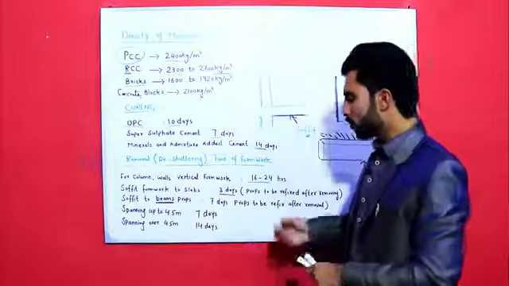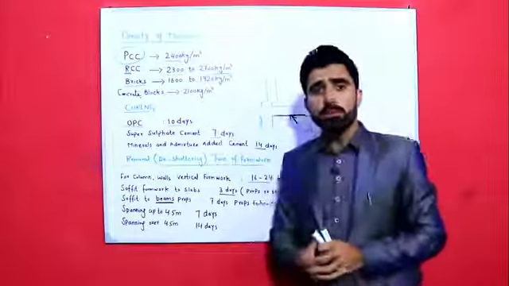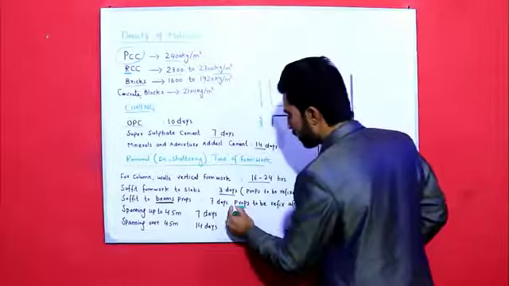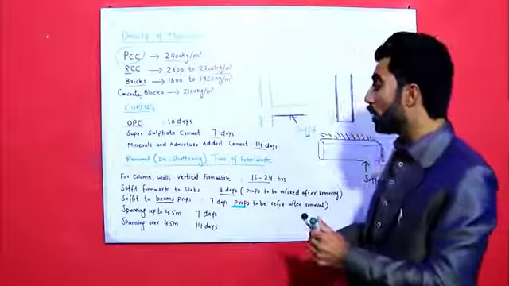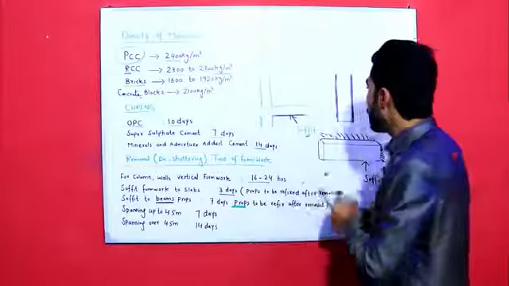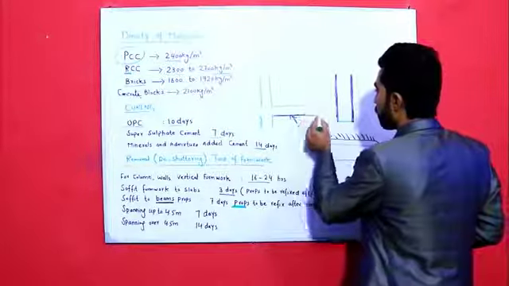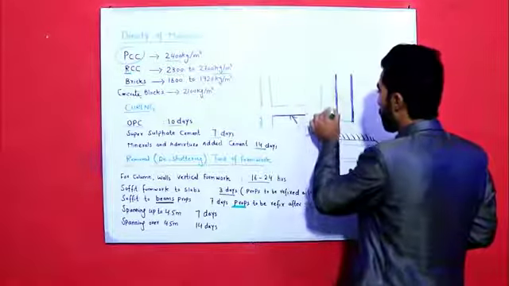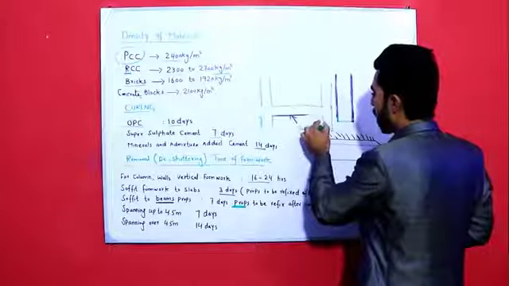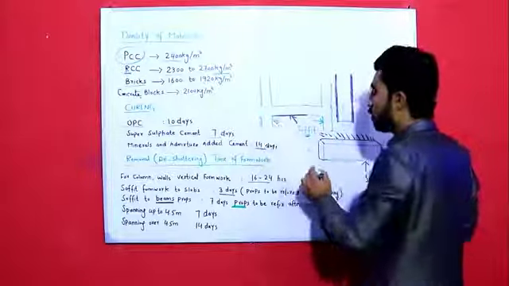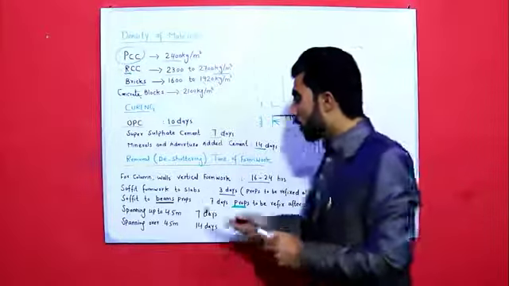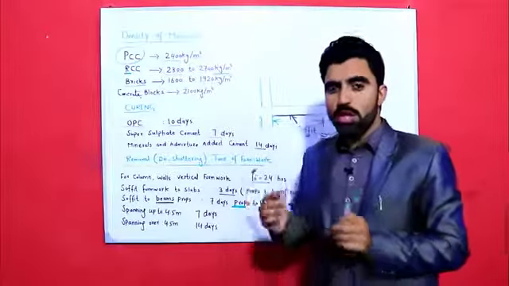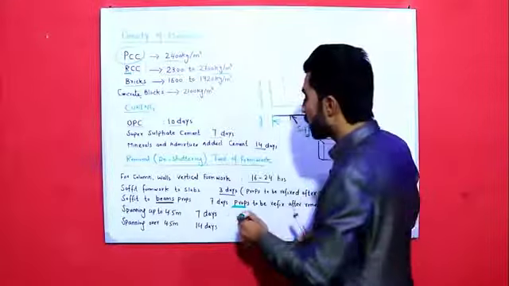Now guys, when can we remove props? So here is a question. The props should be removed if the span of the slab is from 0 to 4.5 meters.